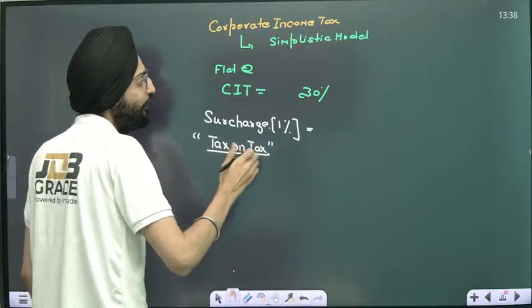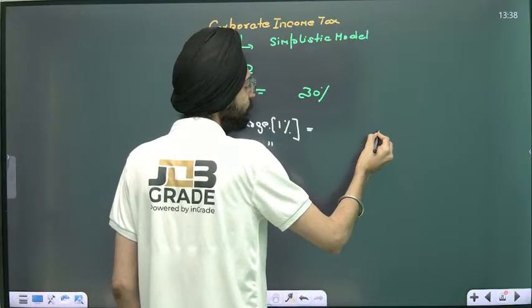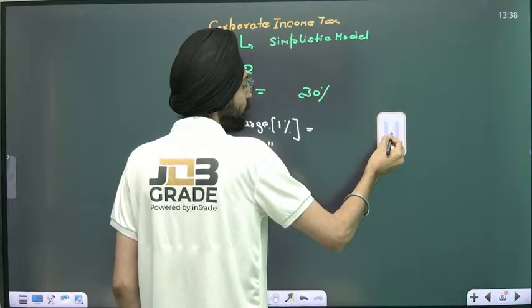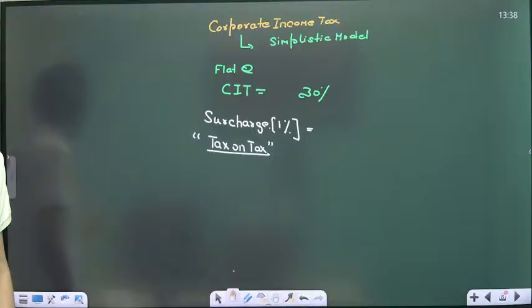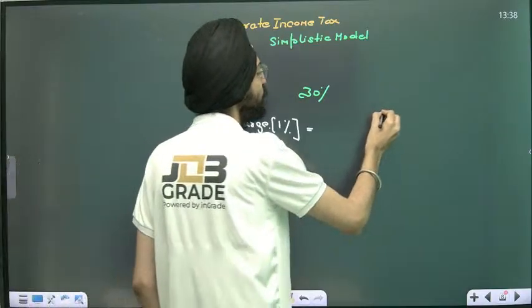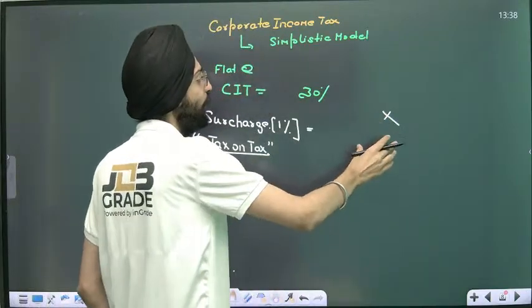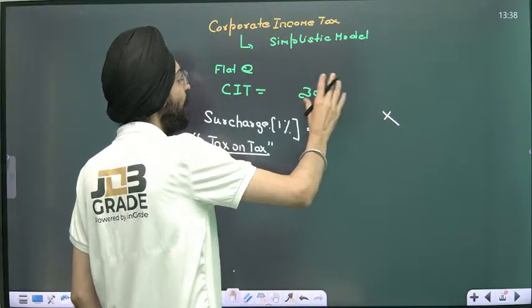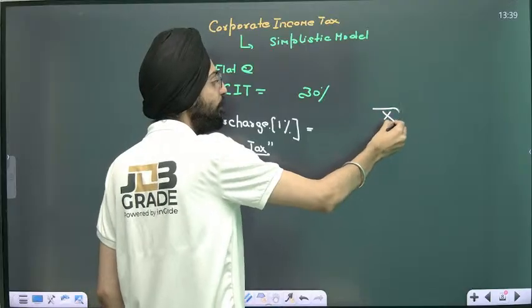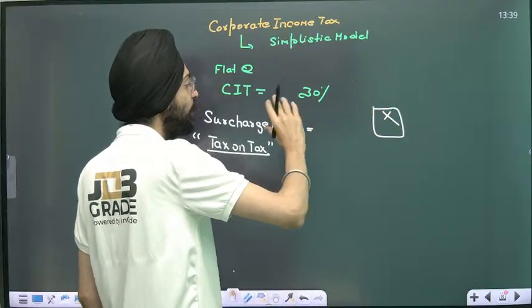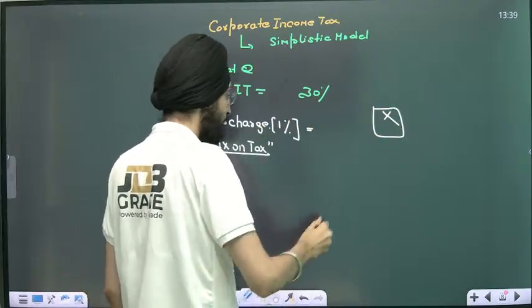So if a certain amount is, say, 30,000 or something, and it's 30% there, you calculate a certain amount X. Again, you apply 1% over this. It's profit after taxation, but you want to apply a surcharge. That's called tax on tax.